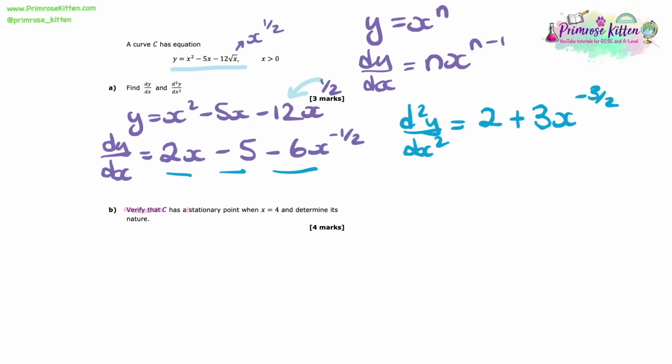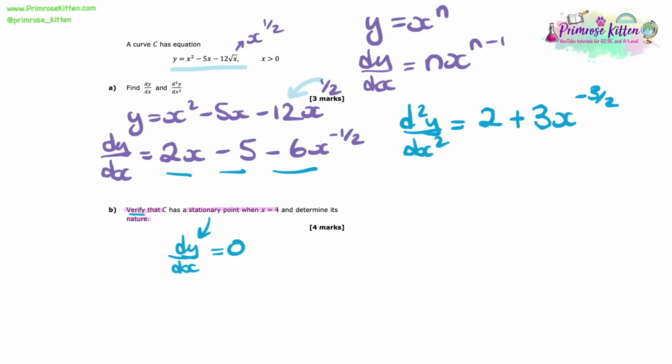So now we need to verify that C has a stationary point when x equals 4 and determine its nature. And because this is a verify question, we just need to double check. We don't need to prove it. We should know that when we have a stationary point, or a maximum or a minimum, dy/dx, that differential, will equal 0.